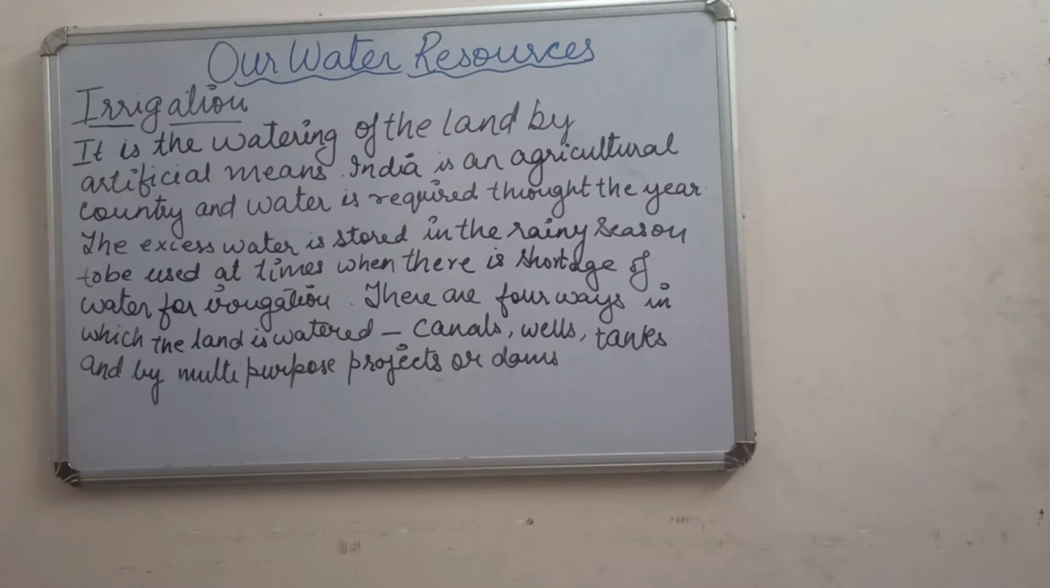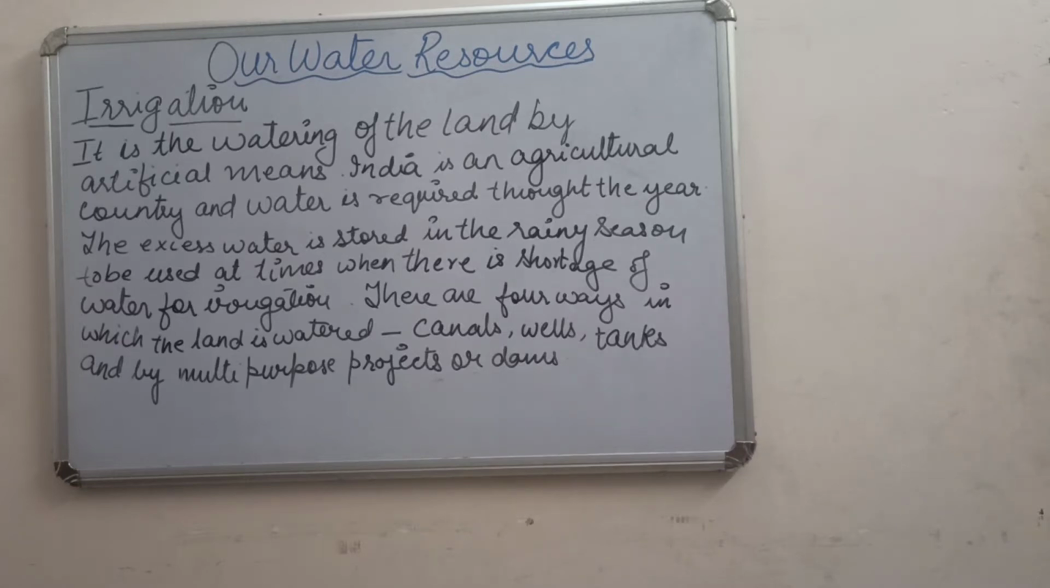India is an agricultural country and water is required throughout the year, because one or the other crops are grown as per the seasons. The excess water is stored in the rainy season to be used at times when there is a shortage of water for irrigation. There are four ways in which the land is watered. Let us know what the four ways are. They are canals, wells, tanks, and multi-purpose projects or dams.